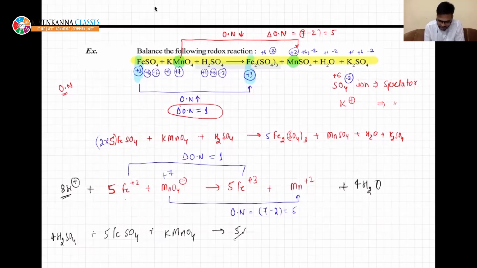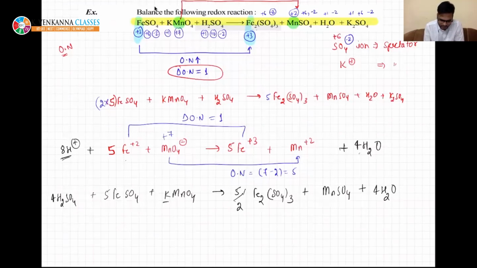Half, so 5 by 2 Fe2(SO4)3. Now you see Fe atoms are already balanced, 5 by 2. MnSO4, do not worry, MnSO4, and H2O or 4 H2O. And also write K2SO4. There is only 1 K here, so you need to write half K2SO4. This is balanced, but it is written in halves.